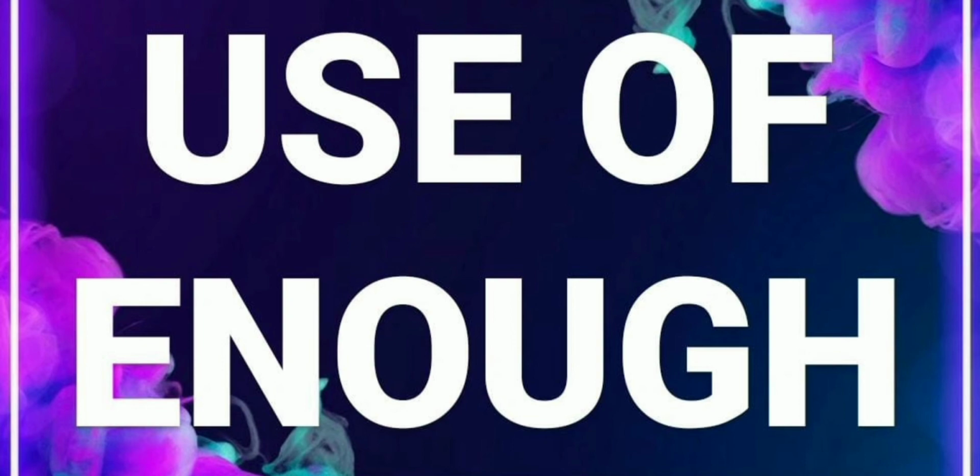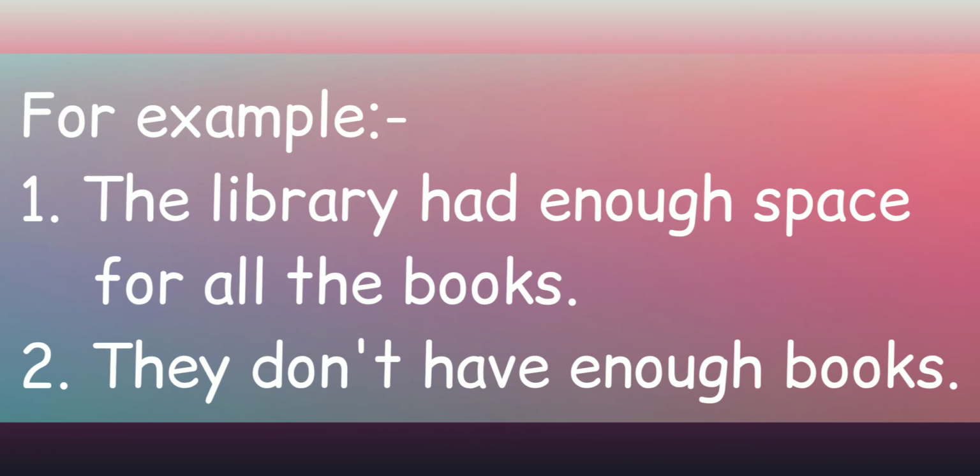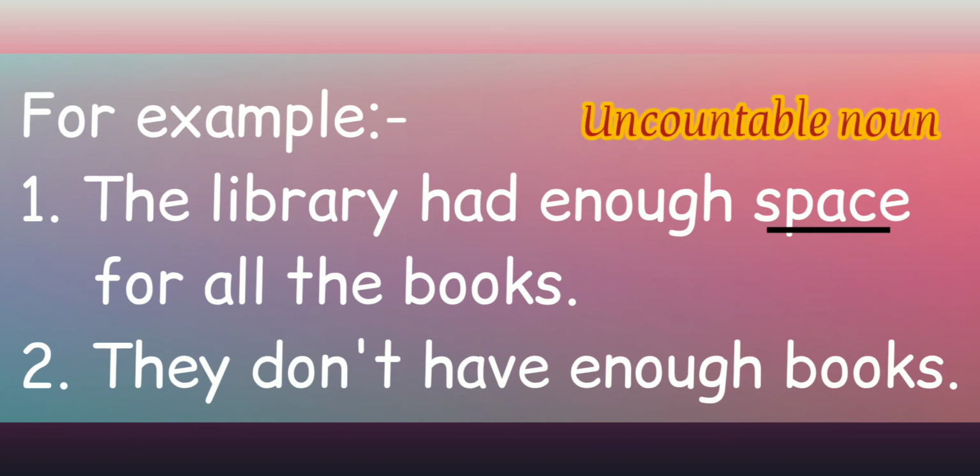Next, use of enough. Enough is used before uncountable nouns and plural nouns. For example, the library had enough space for all the books. In this example, space is an uncountable noun. They don't have enough books. In this sentence, books is a plural noun.